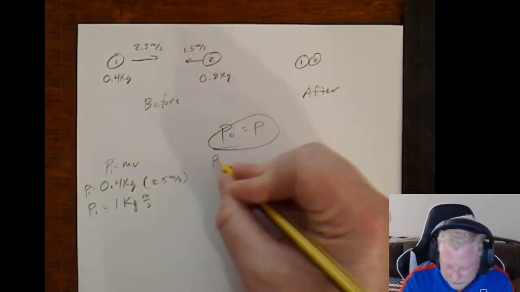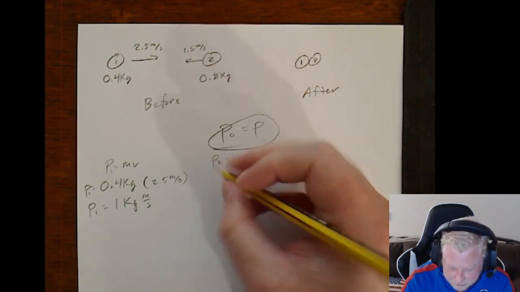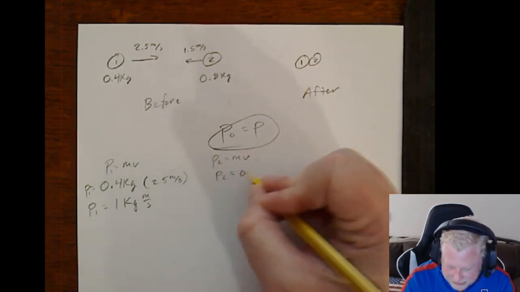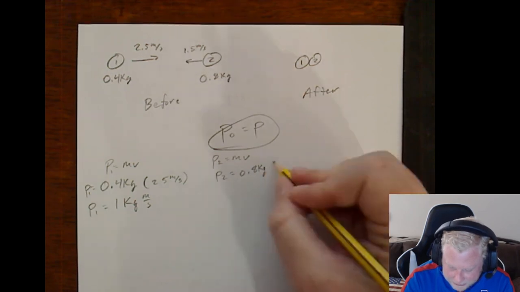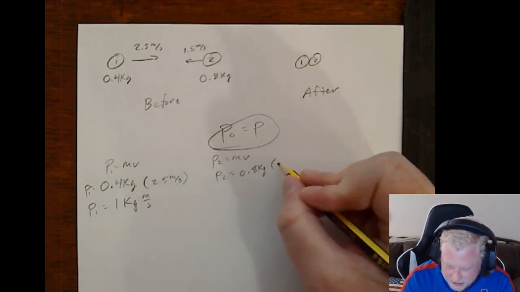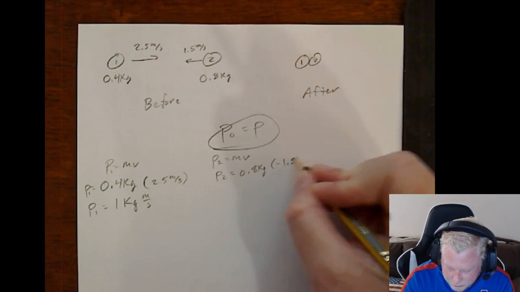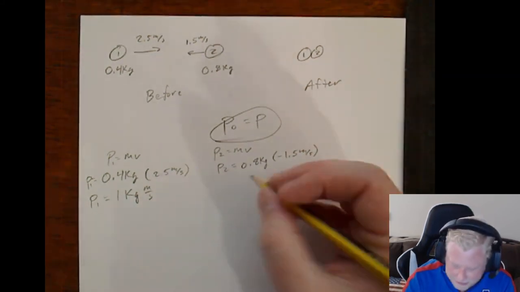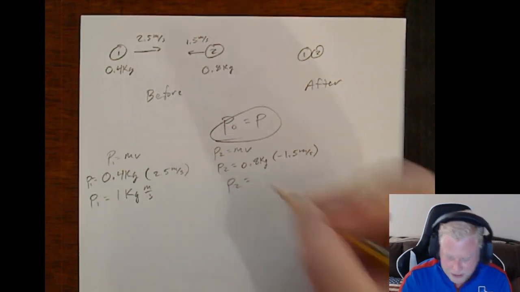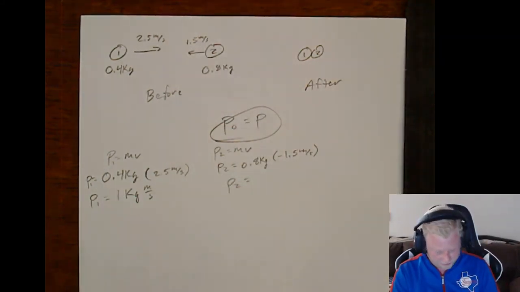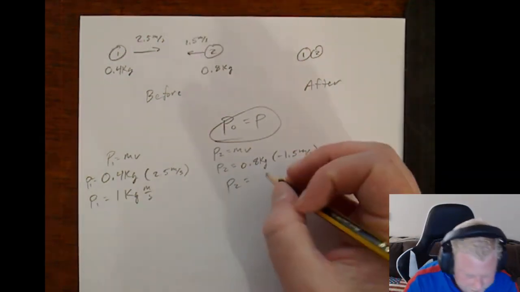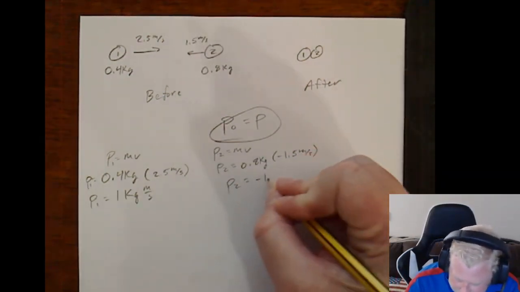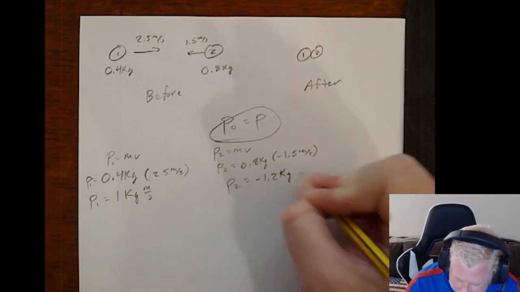Now object 2 has a mass of 0.8 kilograms, a velocity of negative 1.5 meters per second. Again, negative because it's moving the other direction. So we know that its overall momentum is negative 1.2 kilograms meters per second.